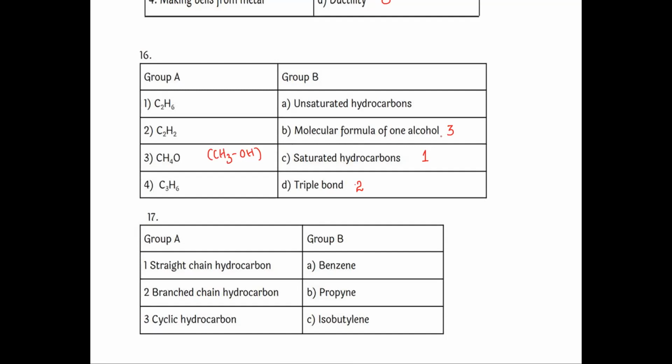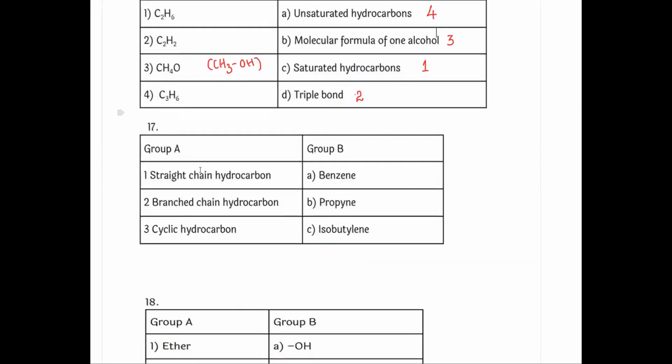Next is C3H6. C3H6 is an unsaturated hydrocarbon. That general formula will come: C3, n is 3, CnH2n. That is the general formula of alkenes.